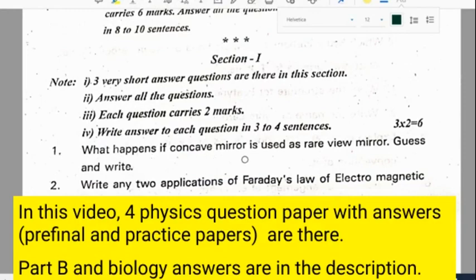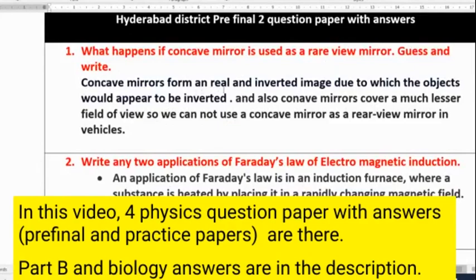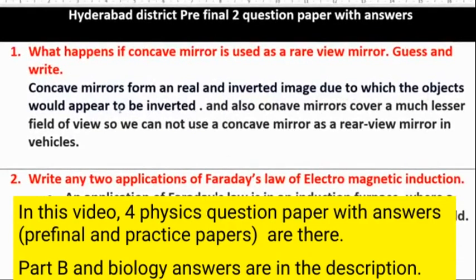First question: what happens if a concave mirror is used as a rear view mirror? Concave mirrors form a real and inverted image, due to which the objects would appear inverted. And also, concave mirrors cover a much lesser field of view. So, we cannot use a concave mirror as a rear view mirror in vehicles.